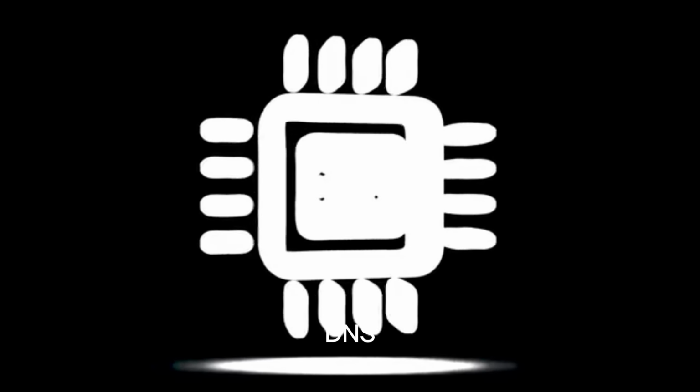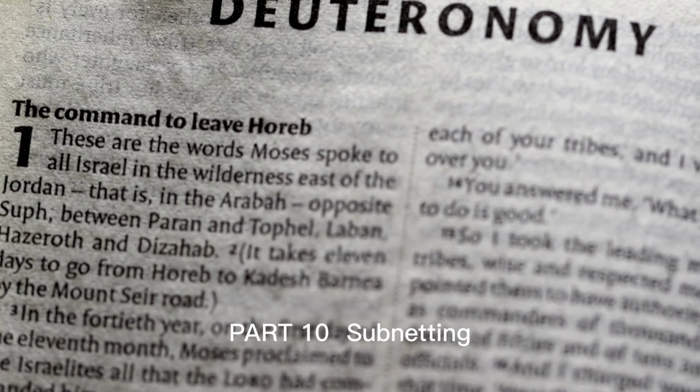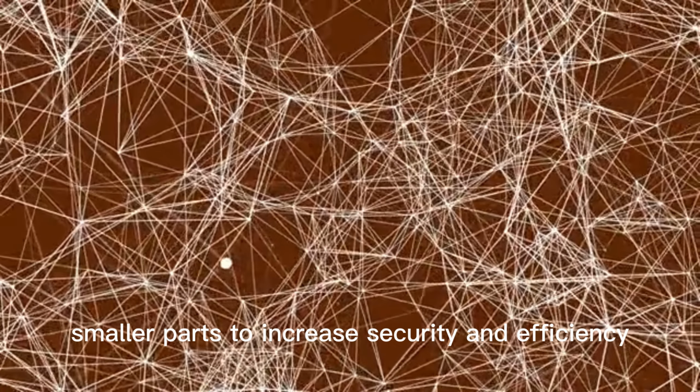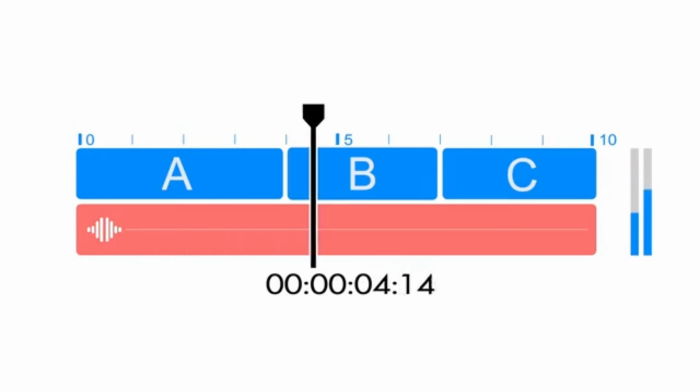Part 10. Subnetting. Subnetting divides a network into smaller parts to increase security and efficiency. Example, 192.168.1.0/24 means 256 addresses. Subnet mask helps determine which part is the network and which is the host.